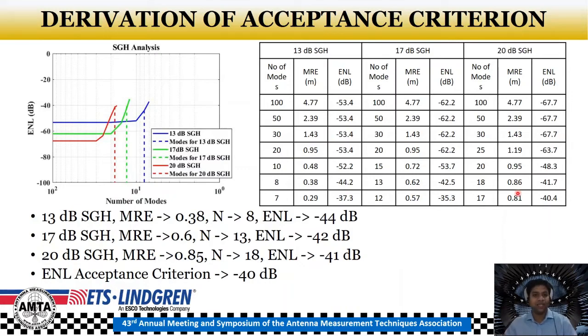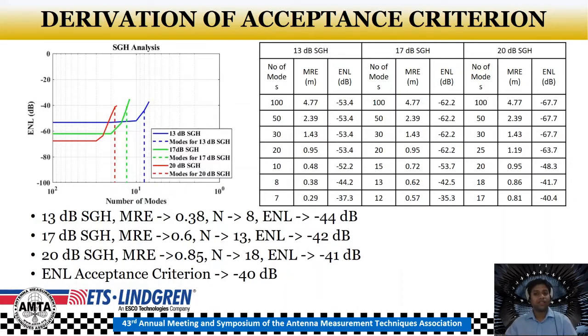Similarly, for the 17 dB standard gain horn antenna, the aperture diagonal length is 1.2 meters, which corresponds to an MRE value of 0.6 meters, and correspondingly the ENL value is minus 42 dB. Going ahead, for the 20 dB standard gain horn antenna, the aperture diagonal length is 1.7 meters, which corresponds to an MRE value of 0.85 meters, which is for 18 modes, and the corresponding ENL value is minus 41 dB here. That's why, based on these three different standard gain horn antennas' ENL values, we set the acceptance criteria to minus 40 dB for further analysis.